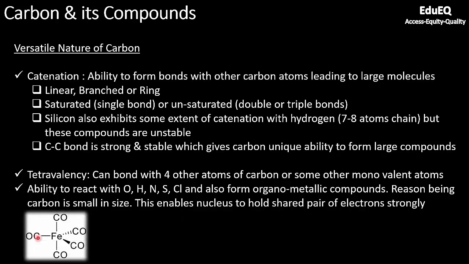So this is one example of an organometallic compound. You can see iron, this is called iron pentacarbonyl. So you can see there are 5 carbonyl groups which are bonded to iron.